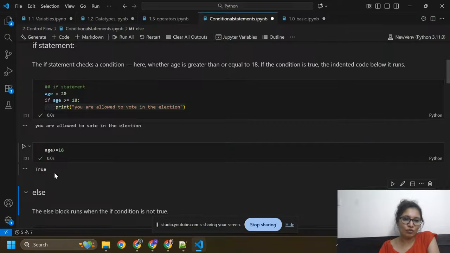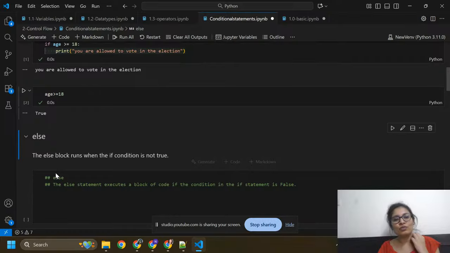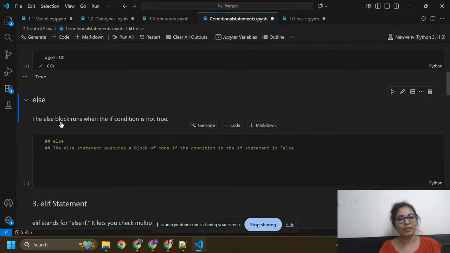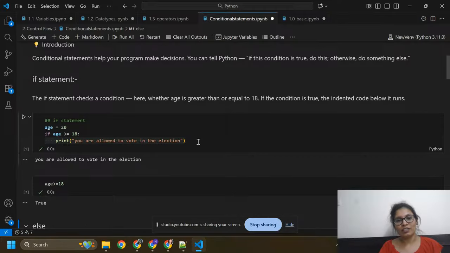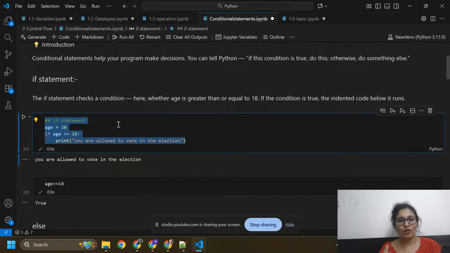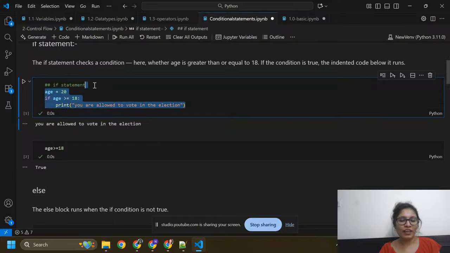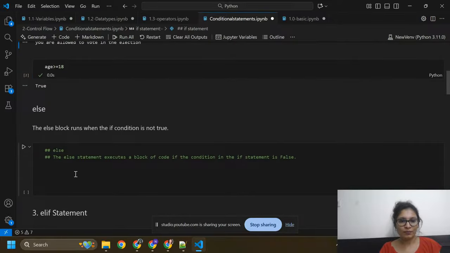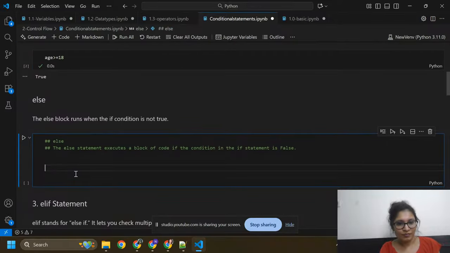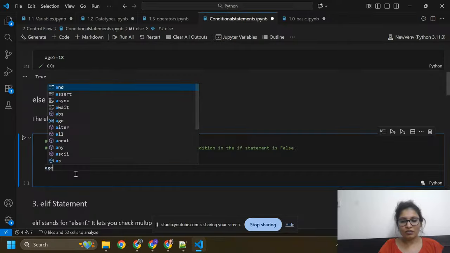Here you can see age greater than 18, so the condition is true. Now I'm going to use the else condition. The else block runs when the if condition is not true. The if block executes when your condition is true; if your condition is not true, then the else block will be executed. So here I'm going to write code. Age equals 17.